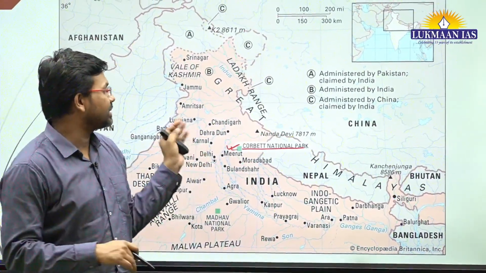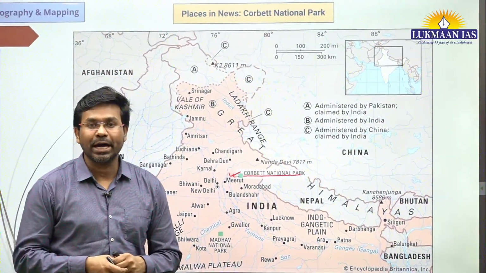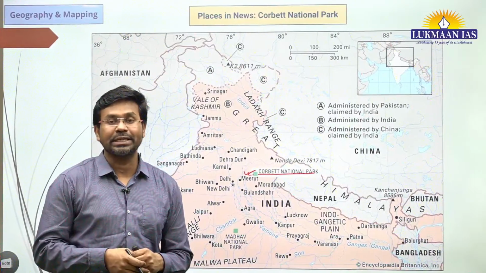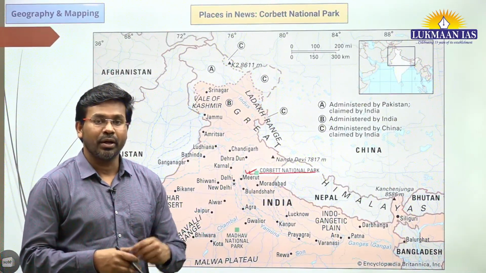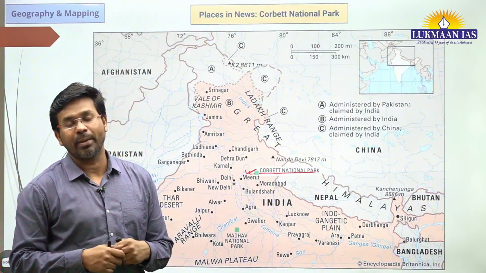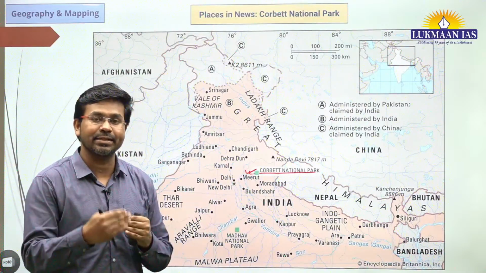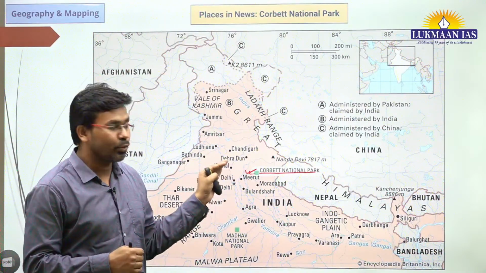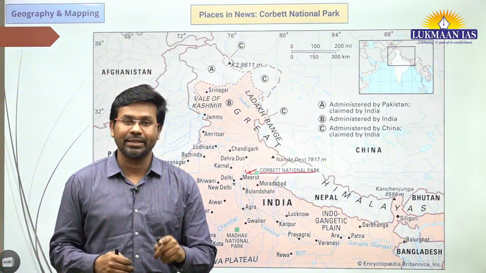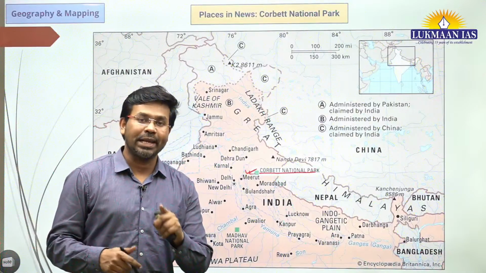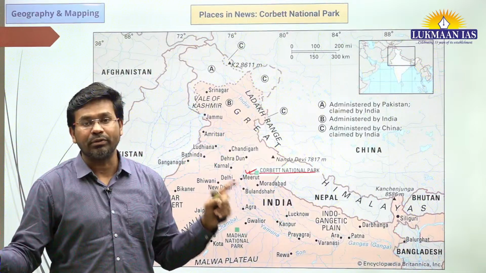Because the Supreme Court noticed that around 6,000 trees were felled in the Corbett National Park, and this was done in collusion between a high-level minister and forest officials. There was a nexus between them in felling so many trees. So the Supreme Court directed that the compensation for felling these 6,000 trees will be recovered from the people who were involved in this activity.